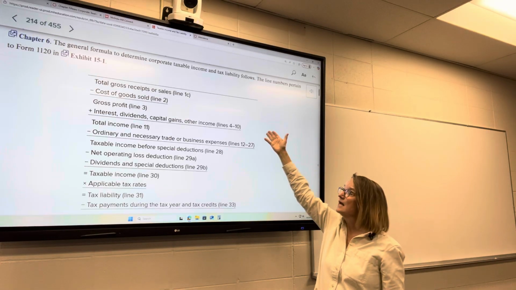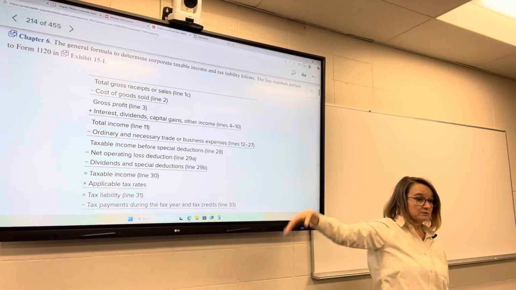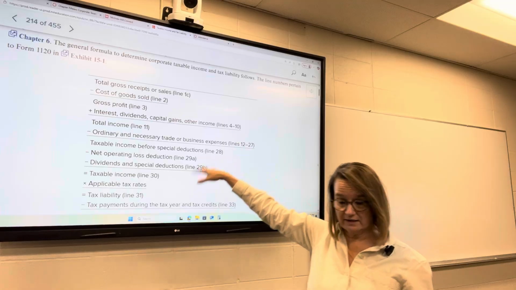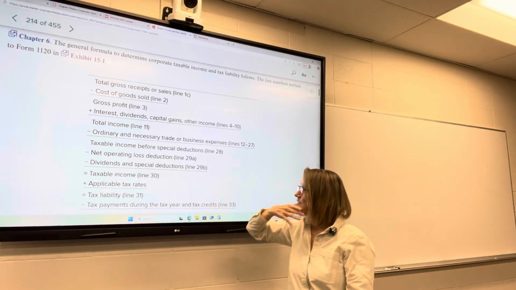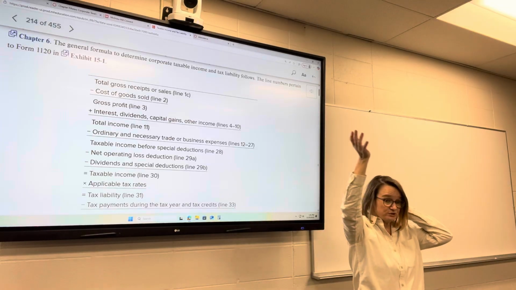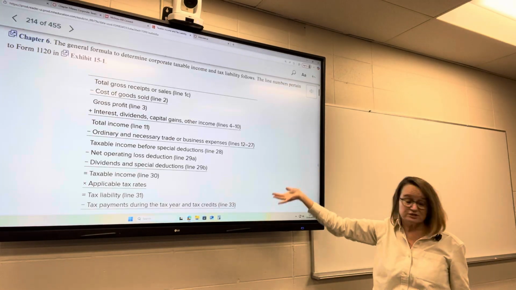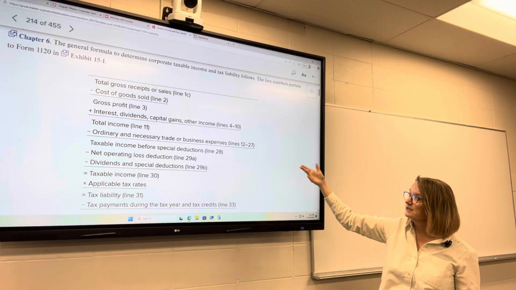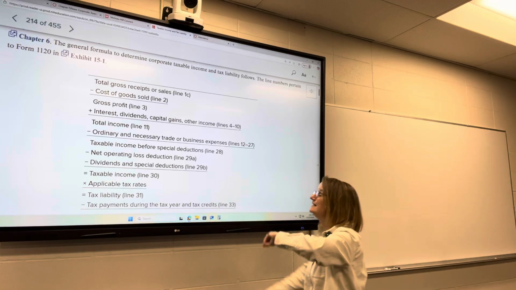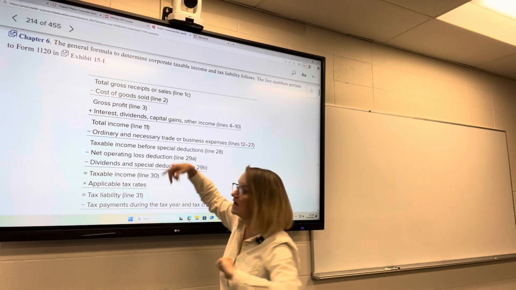We're going to start, and again, this follows the 1120. This follows the format of the tax return. So we'll start with our total gross receipts or sales and subtract our cost of goods sold, just like we did before, to get to our gross profit. We are going to add in interest, dividends, capital gains, and other income.